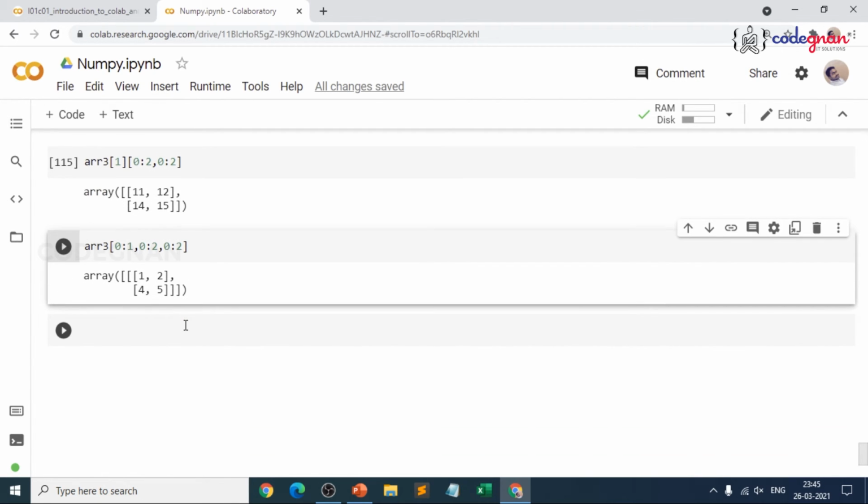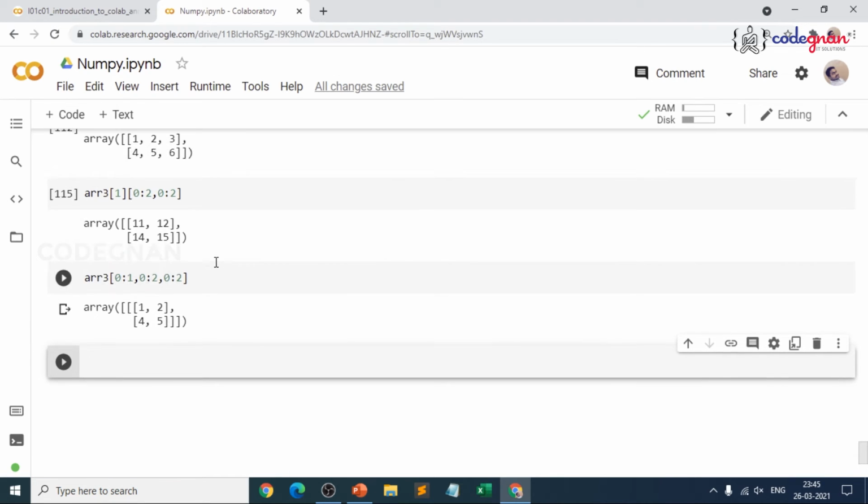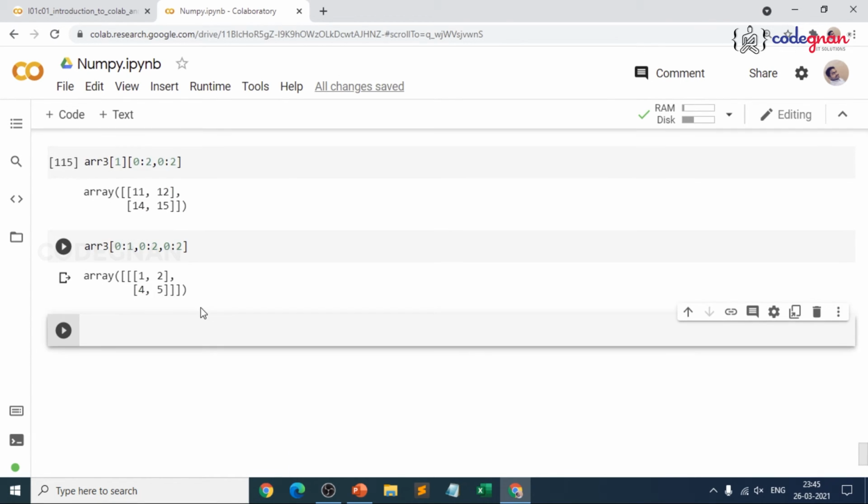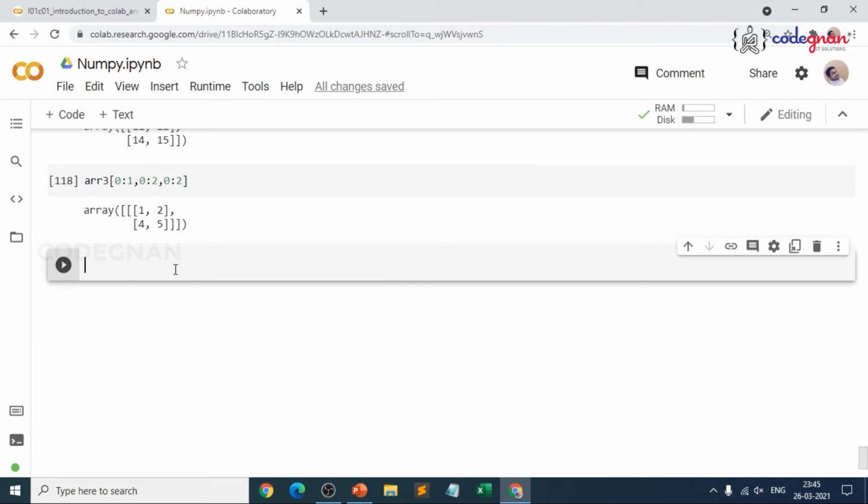When you work on an n-dimensional array, you try to understand, right? So this is how it works when you go for a 3-dimensional array. Just make it very simple. If you are aware of indexing and slicing on 1D arrays, you extend the concept. That's very much easier. So don't make it very complex.